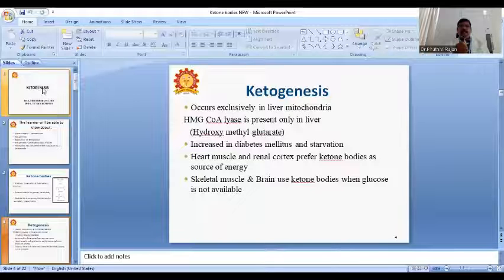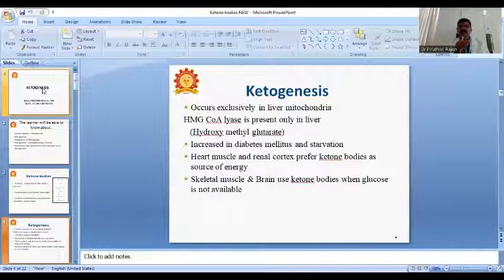Hyperglycemia means blood glucose level is increased in the blood. Normally, more than 140 milligram per deciliter in postprandial blood sugar is hyperglycemia, mainly in diabetes mellitus.